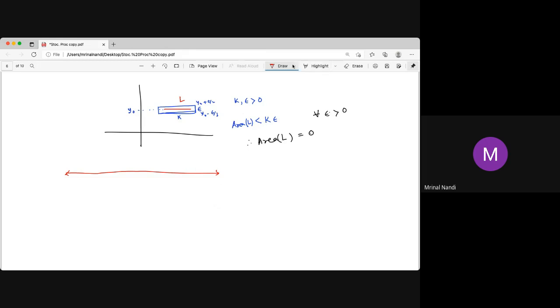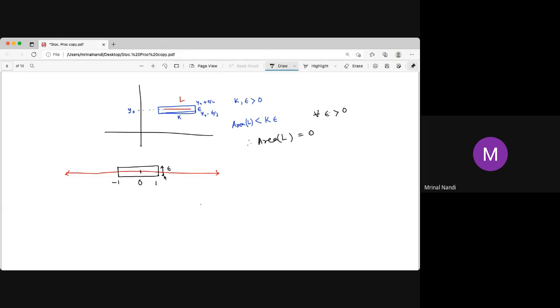To prove that, we have to show that we can always enclose this line using a region of very small area. For every positive epsilon, we can choose a region whose area is epsilon that encloses the whole line. How do you choose? Because the line is infinite, there's a tricky way to choose it. Say this is the 0 point, and we first choose a rectangle from -1 to 1, and this rectangle's height is epsilon.